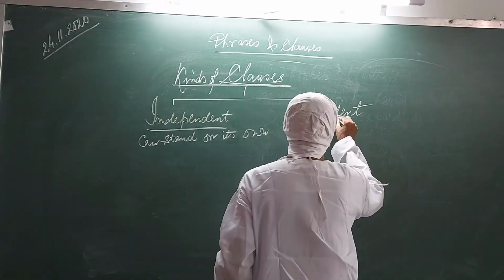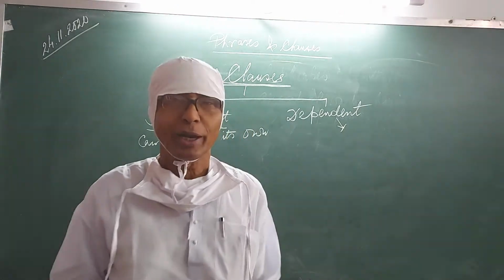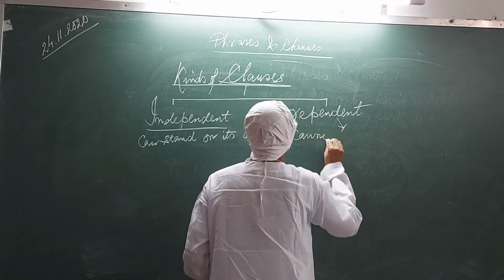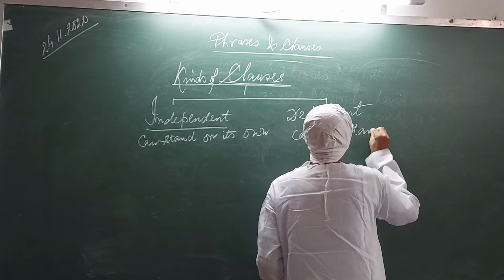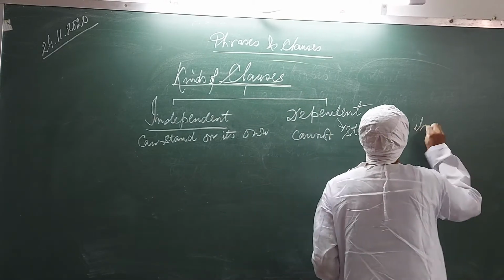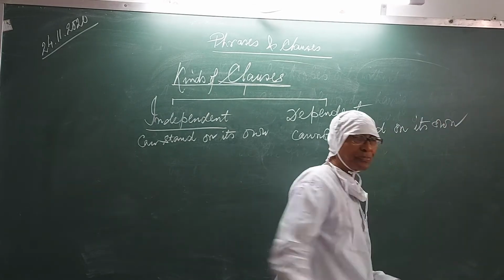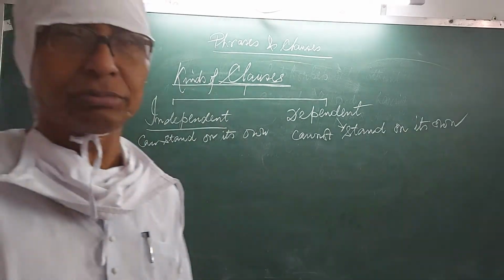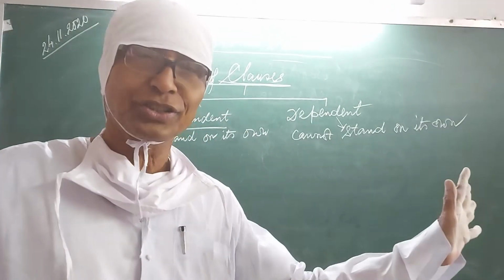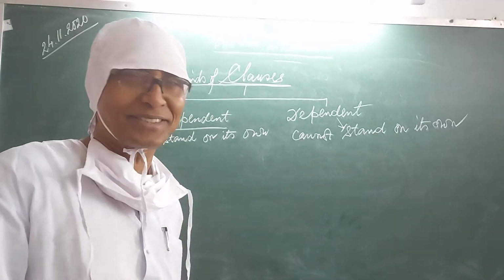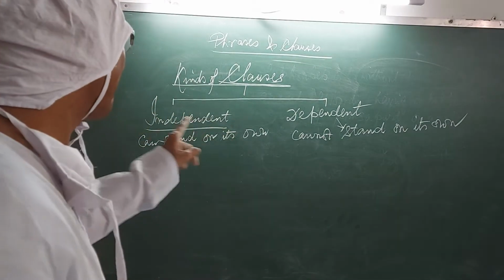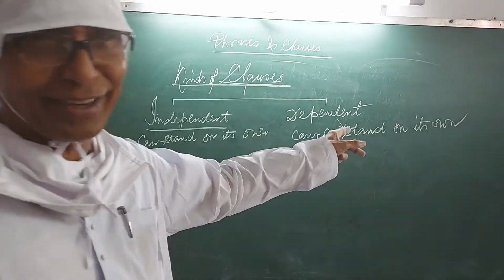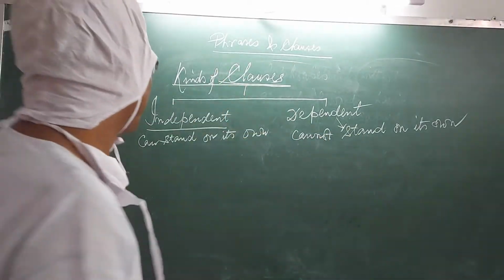Now, what is a dependent clause? A dependent clause cannot stand on its own. An independent clause can stand on its own. A dependent clause cannot stand on its own. There lies the main difference. Let me give you examples.